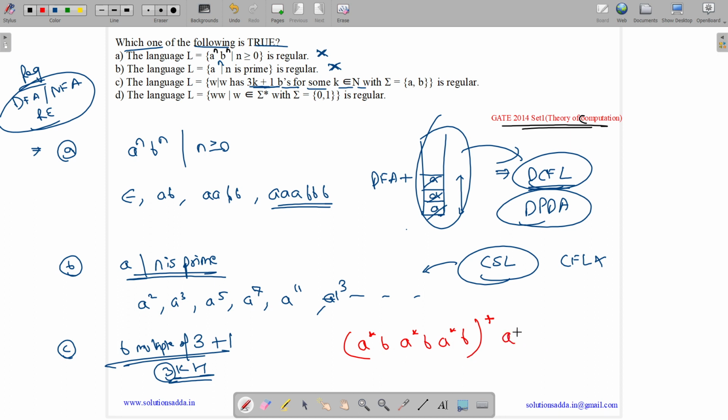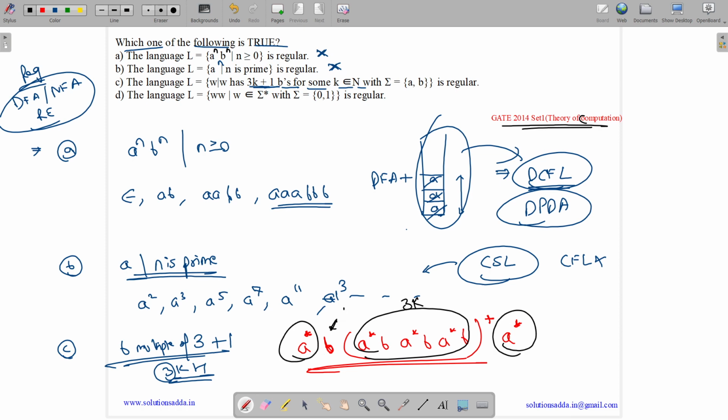Now we can have any A following it, yes, and we can have any A before it, yes, and we should have one extra B. So one extra B can be added over here or over here. Let us add this over here. This ensures that it is 3k. This ensures we can have any number of A's in the beginning and end. This ensures it is plus 1. So we can write a regular expression for it, thus it is regular.